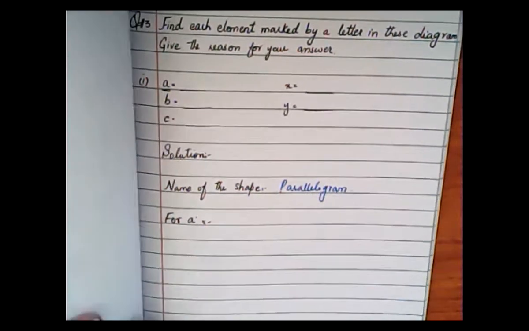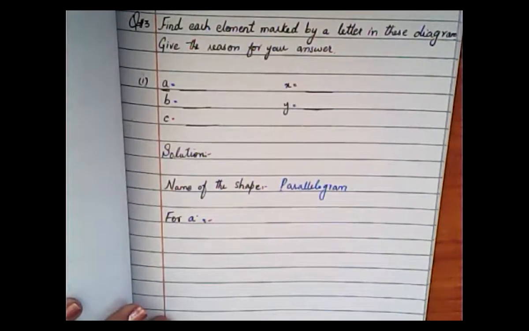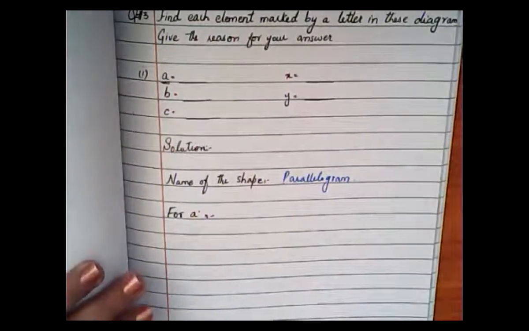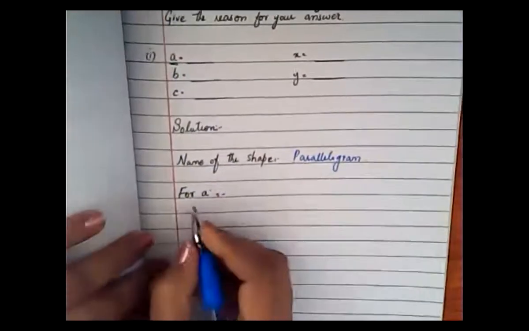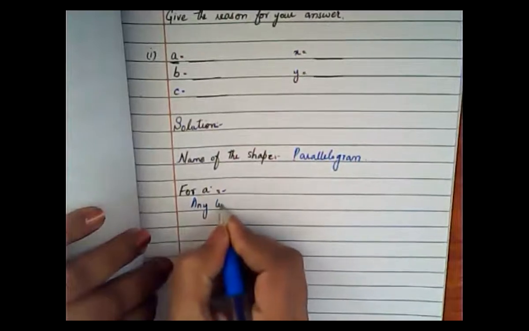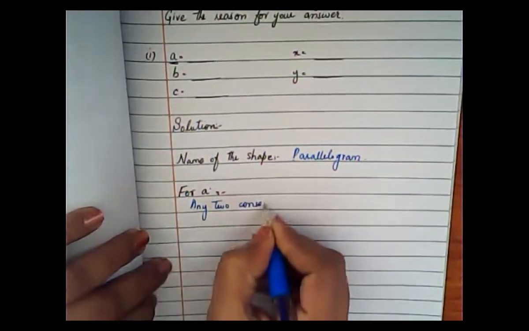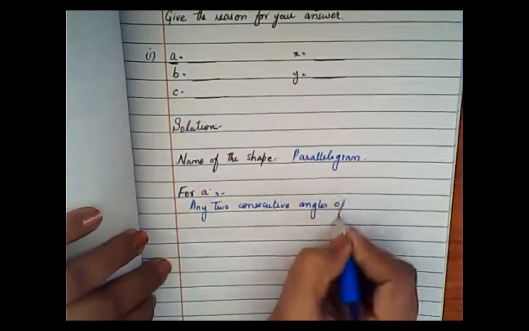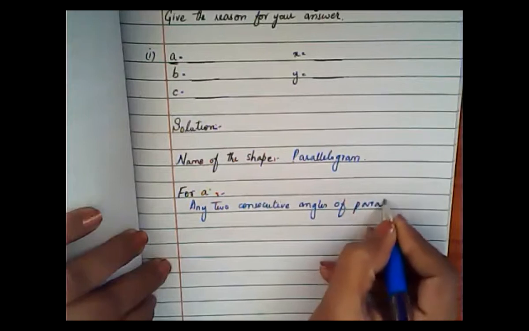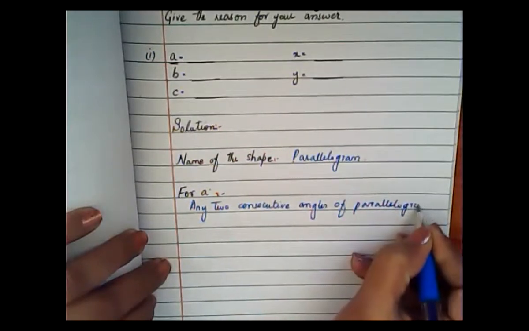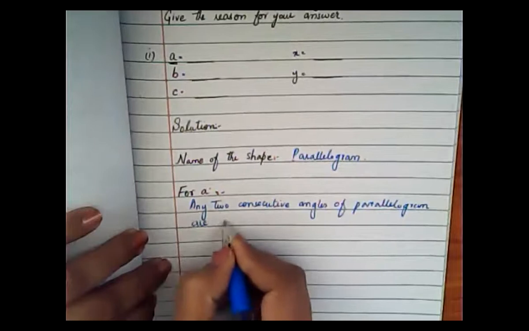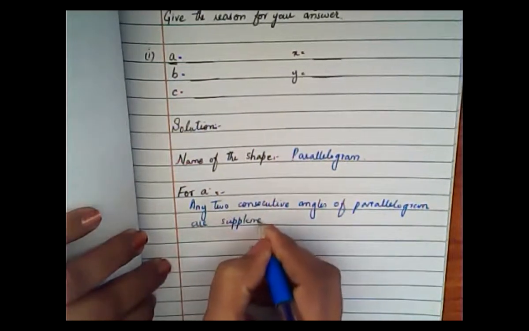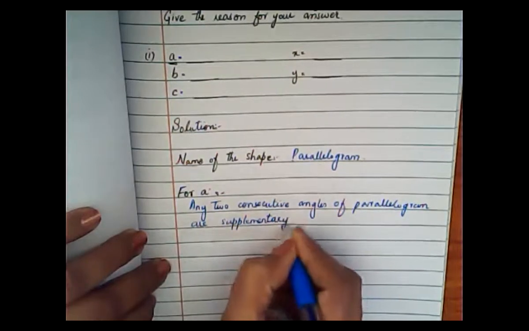Okay, if you have done, what is your next step? Now please find out. Hibal Javed. Obviously, what will be the answer for this? You have written here any two consecutive angles of a parallelogram are supplementary.